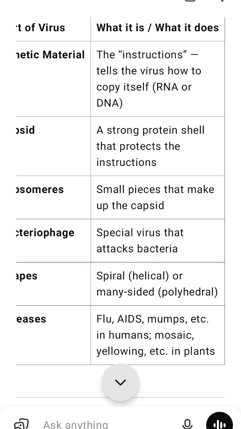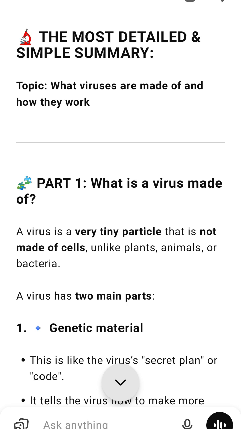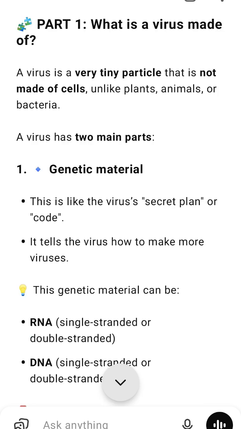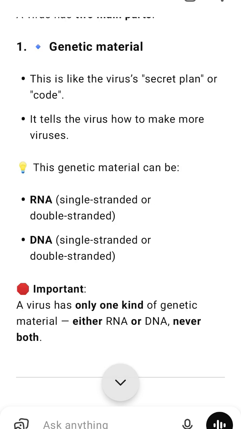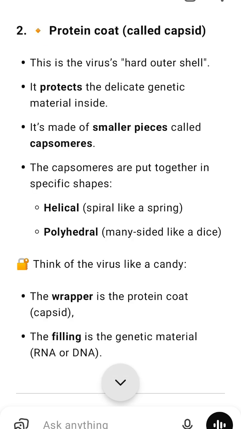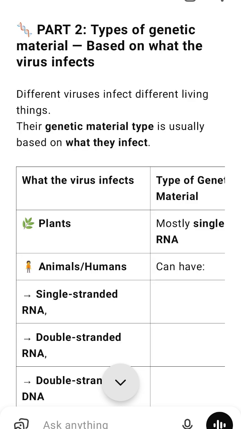In plants, viruses can cause mosaic pattern, patches on leaves that look like mosaics; leaf rolling or curling, leaves twist or roll up; yellowing, leaves lose their green color; vein clearing, veins in leaves become colorless; dwarfing, plant stays small with stunted growth, grows slowly or not at all. Plants infected with viruses look weak, strange or damaged.